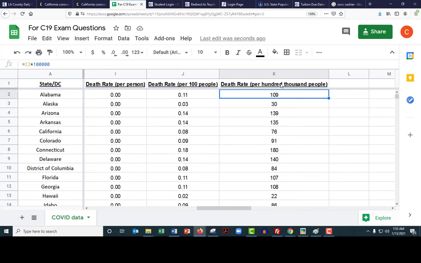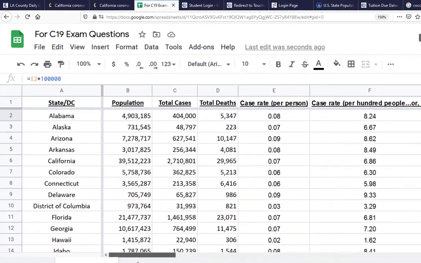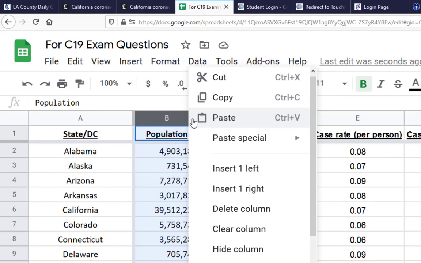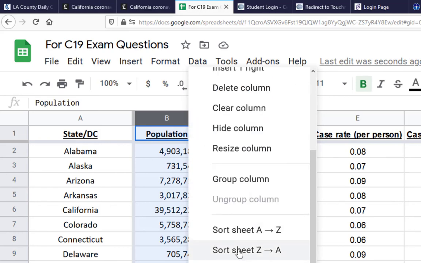The last thing I want to show you is how to sort data, because I'm going to ask you a number of questions next about which states have the highest rate per whatever, lowest rate per whatever. I'm going to ask you a whole bunch of questions about that. So what you want to do in order to sort, I'm going to show you with population over here because it really doesn't matter which one we use. And at the beginning of any column, when you put your mouse on top of the column like this, a little arrow shows up over here in Sheets. If you click that arrow and then come down here to sort, you can sort ascending or descending.